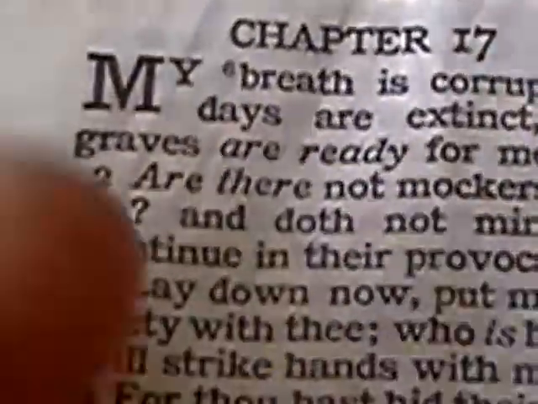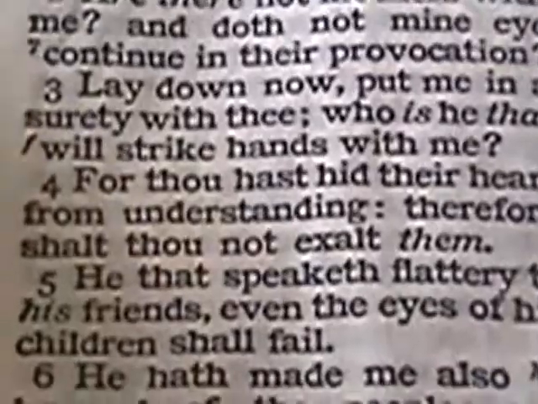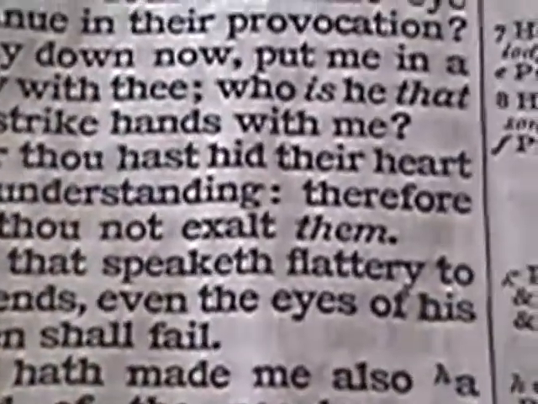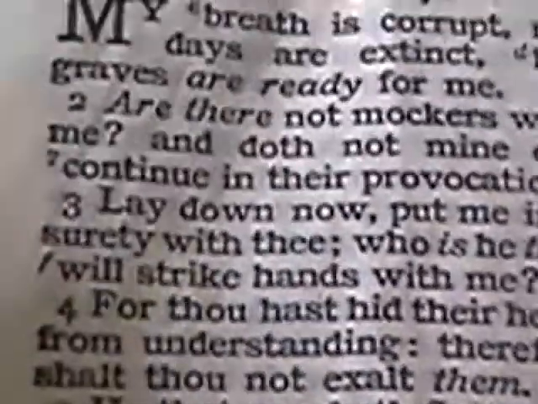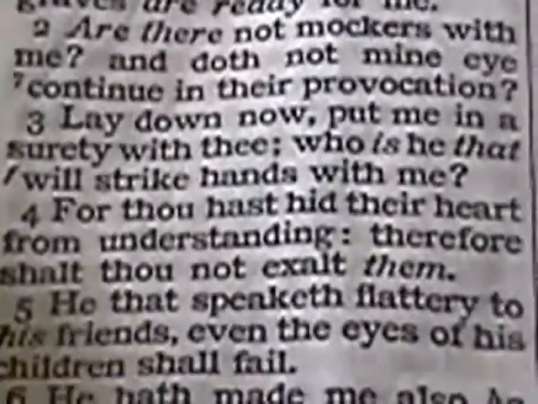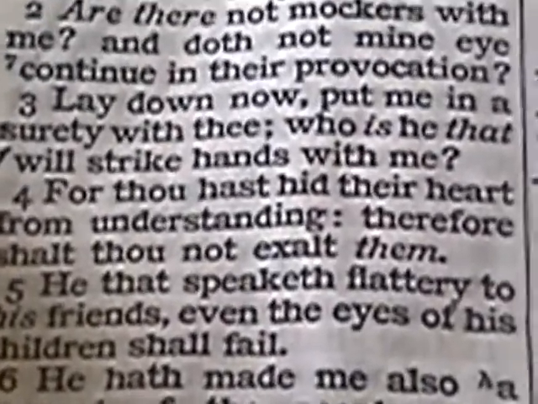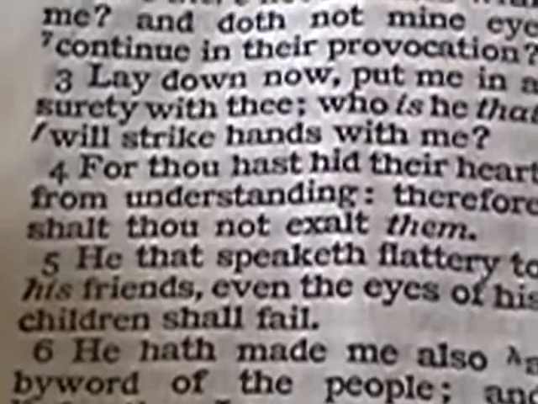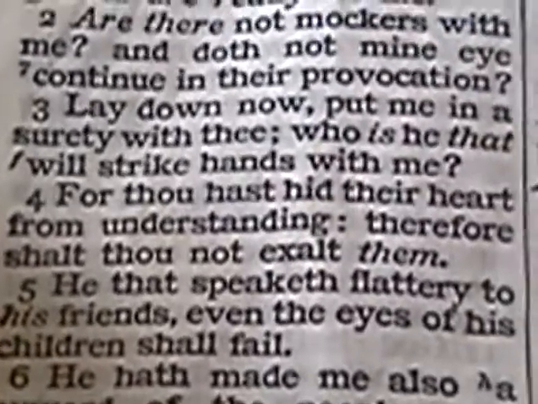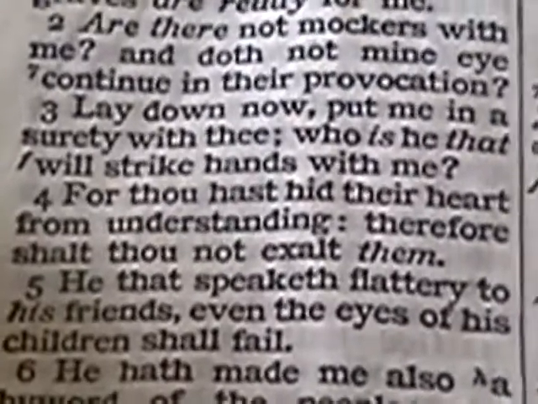Now I'm going to Job chapter 17 and verse 4. Okay, and that's why they're breaking down the scriptures wrong, try to add and take away scriptures, try to add in words to justify their understanding about Esau. Okay, this is Job 17 and verse 4. It says, "For thou hast hid their heart from understanding." And that's what the Most High did to GMS. He hid their minds, their hearts, okay, their spirit from understanding his word. Okay, therefore shalt thou not exalt them.